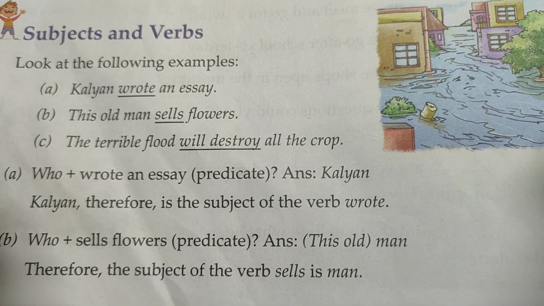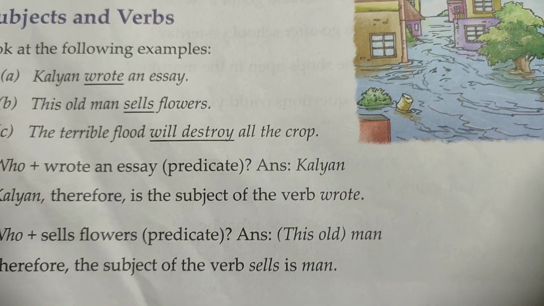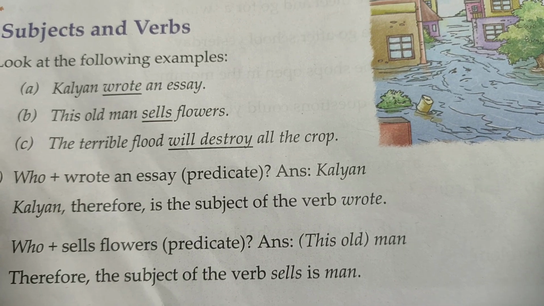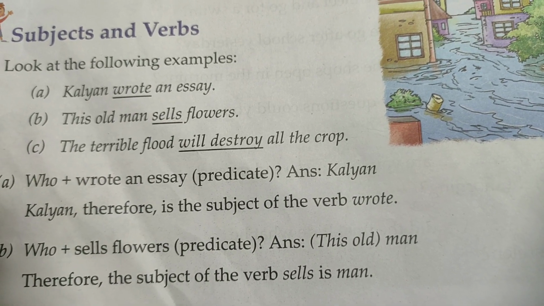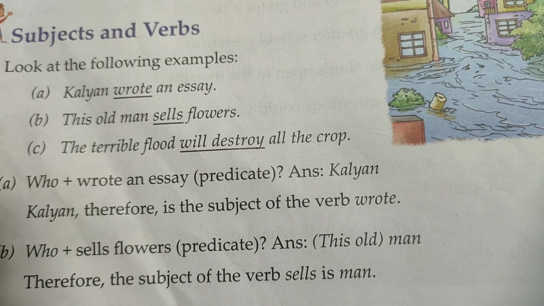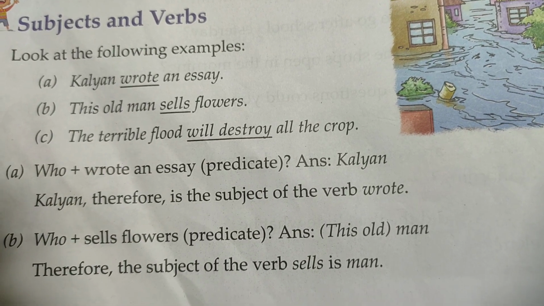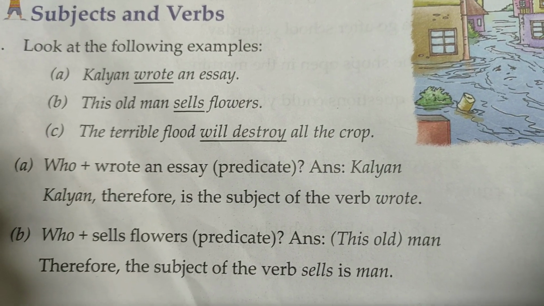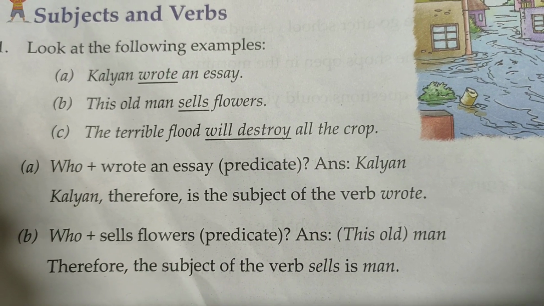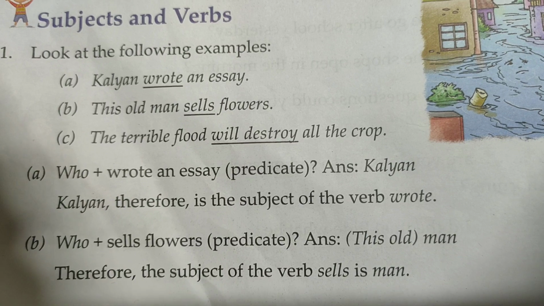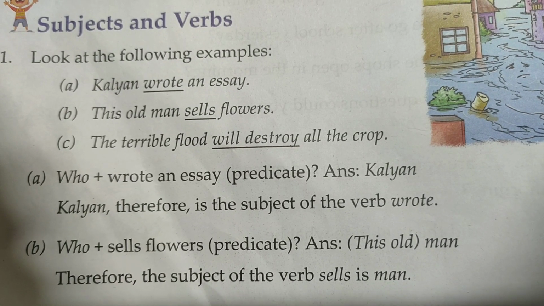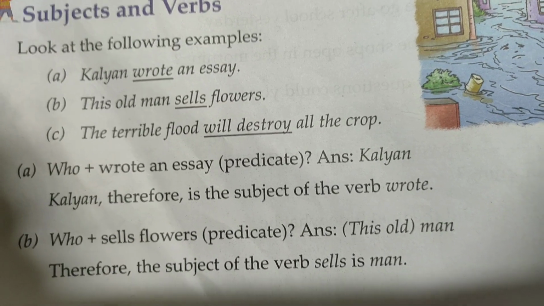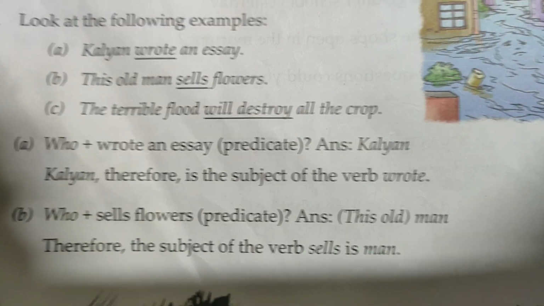Kalyan wrote an essay. This old man sells flowers. The terrible flood will destroy all the crops. Now who wrote an essay? Answer: Kalyan. Kalyan therefore is the subject of the verb wrote. Okay? The verb is wrote. Who sells flowers? The old man. Therefore, the subject of the verb sells is man.